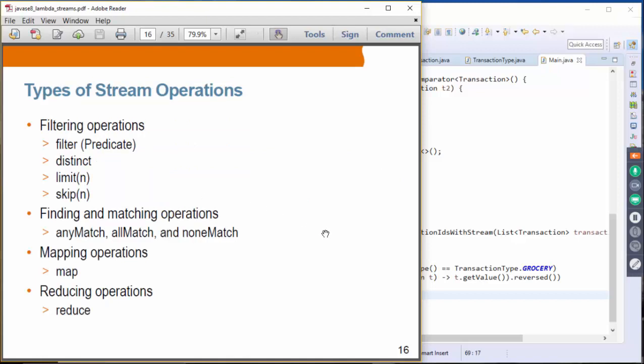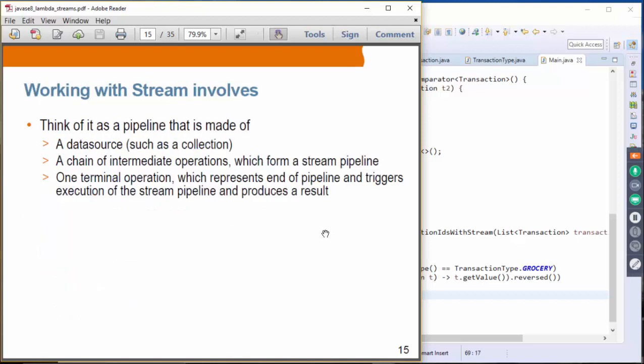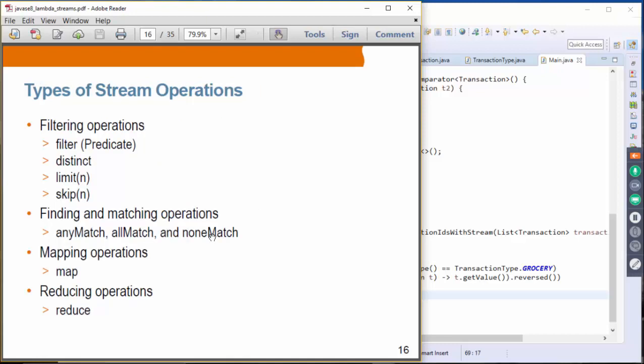So these are the types of operations based on the intermediate and terminal aspect. In terms of the actual functionality, there are filtering operations. Filter receives a predicate. Distinct is like SQL distinct, where you select the distinct values. Limit limits the number of items that get generated, and skip skips some number of items.